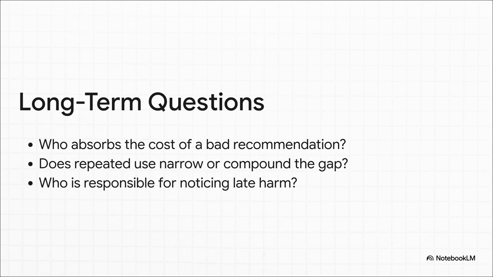Who actually bears the cost if a recommendation is wrong? And crucially, does the gap close or compound? With our broadband tool, if the people who already have some internet use the tool to get even better, faster internet, while the disconnected residents remain completely excluded, well, the connectivity gap hasn't just remained the same. It has actively widened. The prototype accidentally compounded the disparity.